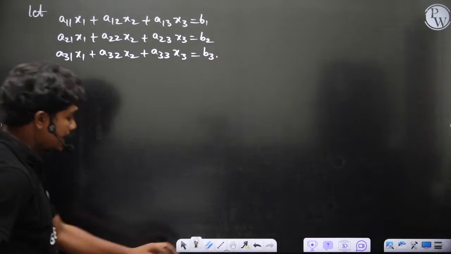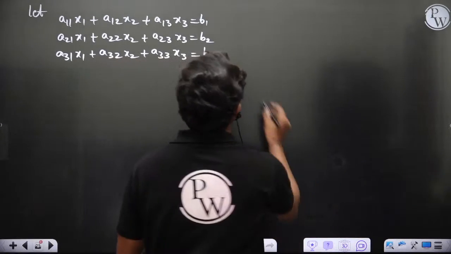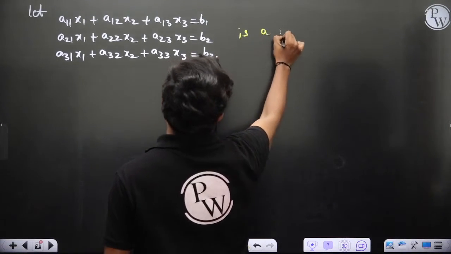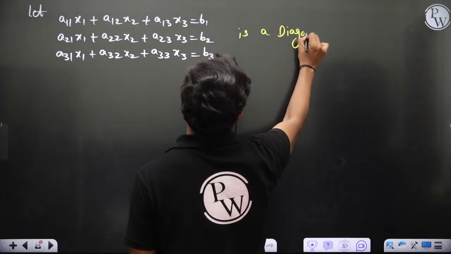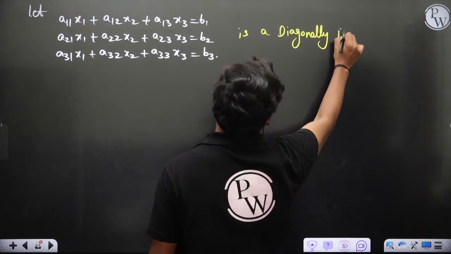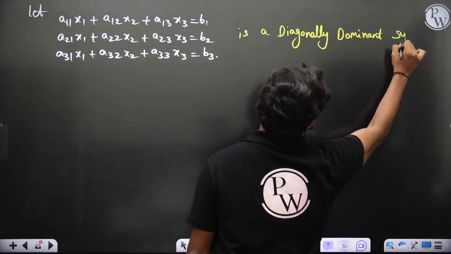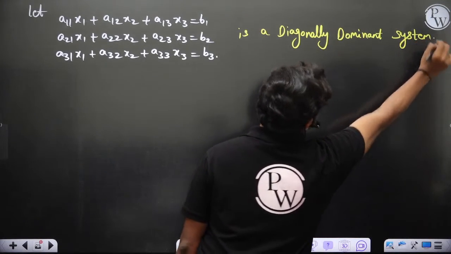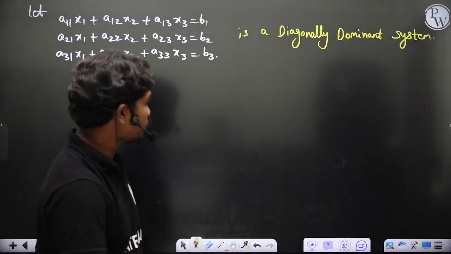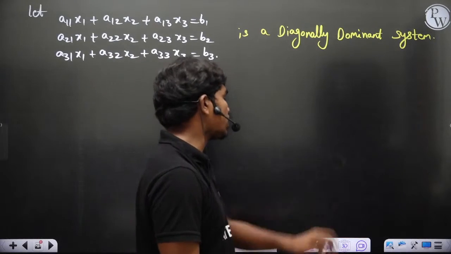Of course, this is a diagonally dominant system. Then let's see what you have.